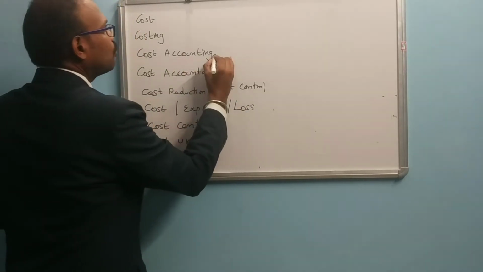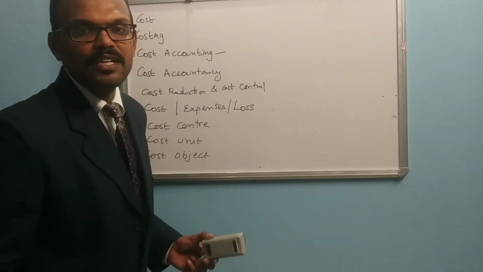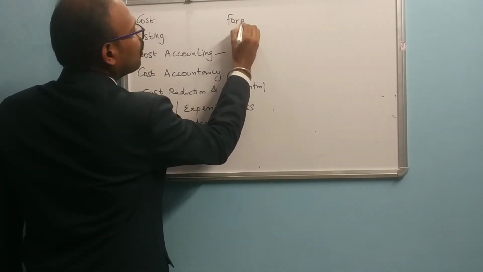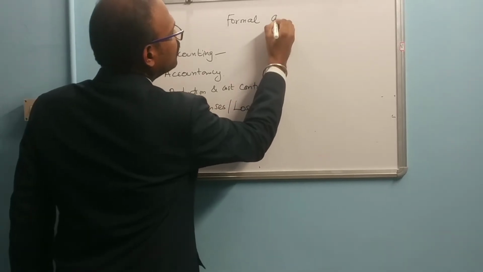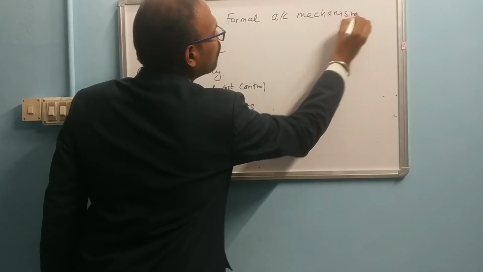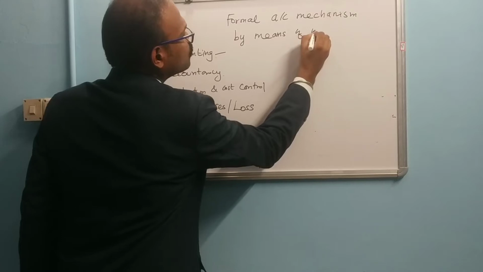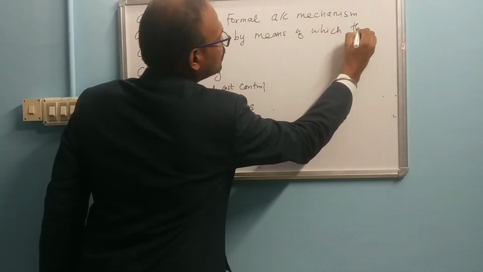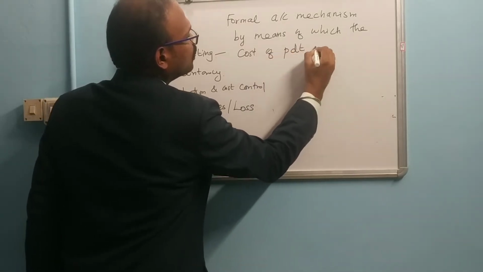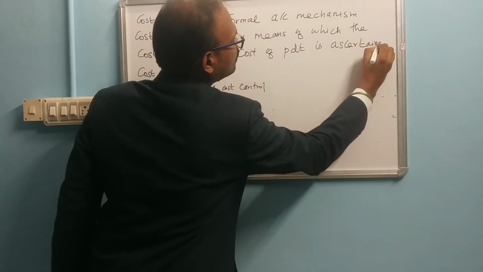Now we will go to cost accounting. What is meant by cost accounting? Cost accounting is a formal accounting mechanism. I will write the definition here. It is a formal accounting mechanism by means of which the cost of the product is ascertained.